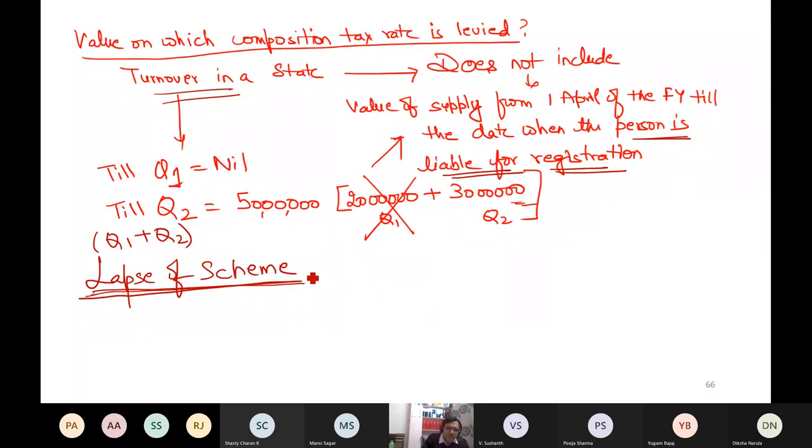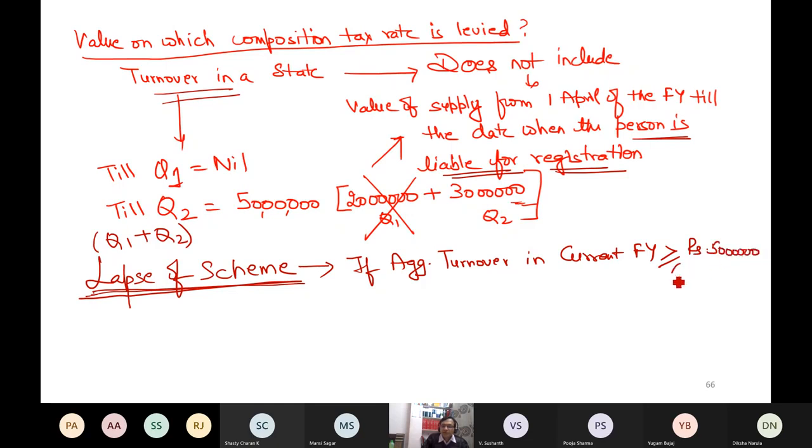Now, do you know lapse of the scheme? When the scheme will lapse? If you remember the question, the scheme will lapse if aggregate turnover in current financial year, you have to learn these things, exceeds 50 lakh rupees, because I am in a special case. I am following special case. Had I followed normal case, then this limit would have been 1.5 crore or 75 lakh, as the case may be.